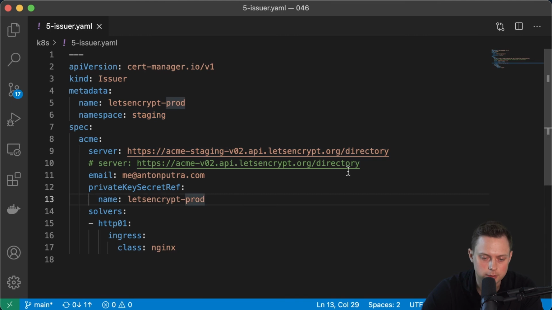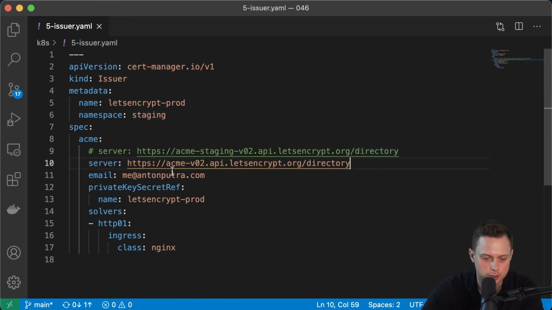And also, when you're getting started, the best approach would be to use the staging server, because the Letsencrypt has strict limits on how many certificates you can get in 1 week, for example. So I would suggest using the staging server to test, and when you make sure that it's working, you can use the production one, and that's the production one.